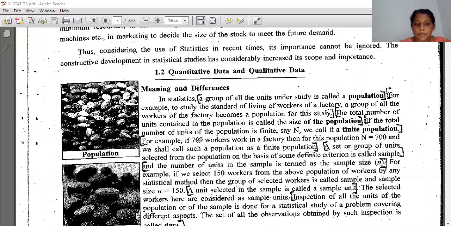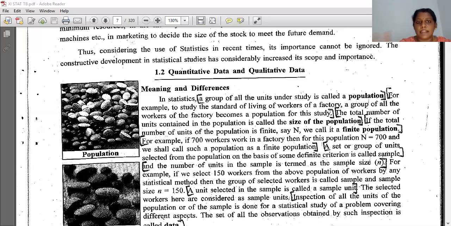Now, a set or group of units selected from the population on the basis of some definite criterion is called a sample. A definite criterion means, among the total workers, suppose I ask how many workers are above 50 years of age, or how many workers are earning more than 20,000 salary.